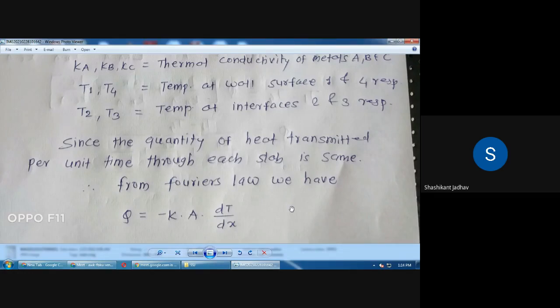Next line, therefore from Fourier's law. What is the equation of Fourier's law? Q is equal to minus k into A into dT by dx. So write down the Fourier's law: Q is equal to minus k into A into dT by dx. So by using this equation we have to write down the equation for each layer.